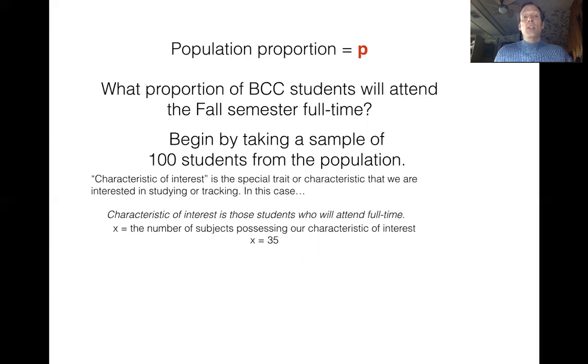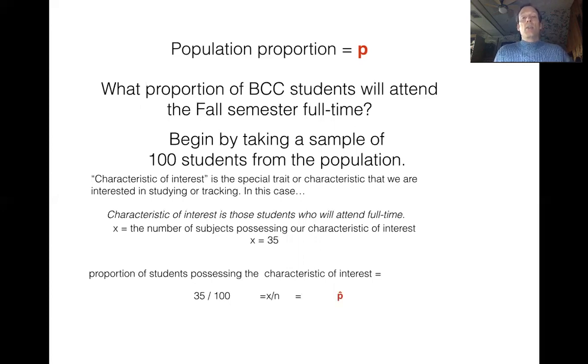Now we have enough information to create a sample proportion. So we're going to write down that the proportion of students possessing that characteristic of interest is going to be 35 out of 100. And 35 out of 100, in terms of symbols, what we did was we took our X value and we divided it by our N.